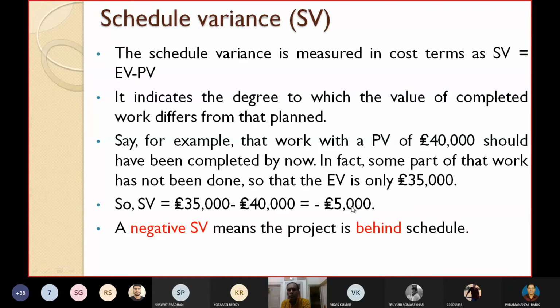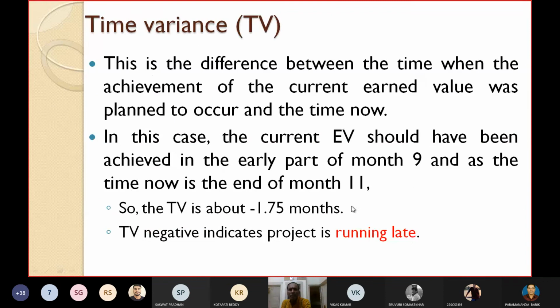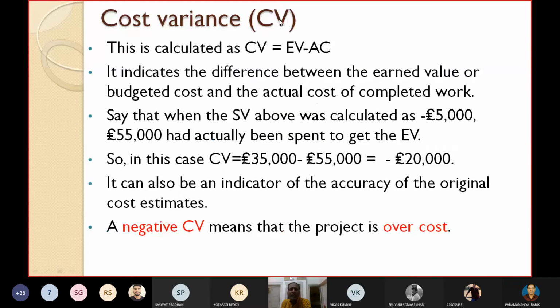I have already shown this. For this example, now we want to compute the CV. Say that when the SV for the above example was calculated as minus 5,000, what is the actual cost we have spent? For example, we have spent 55,000 pounds that had actually been spent to get the above EV.